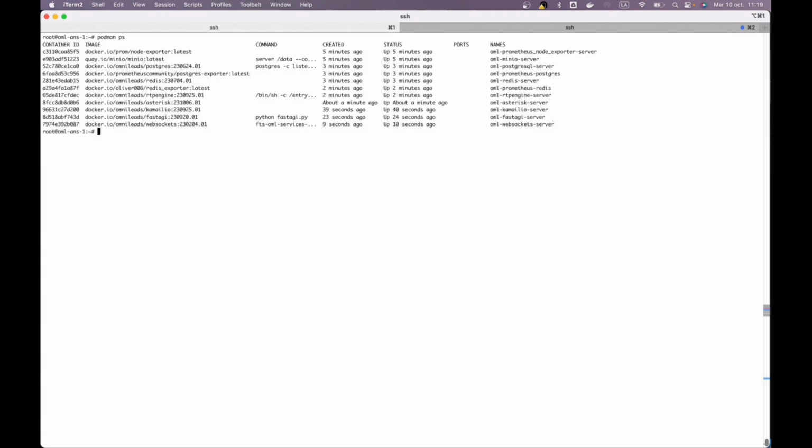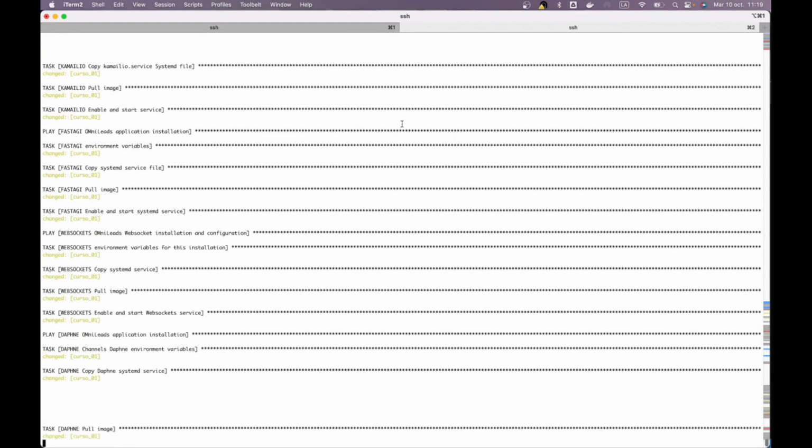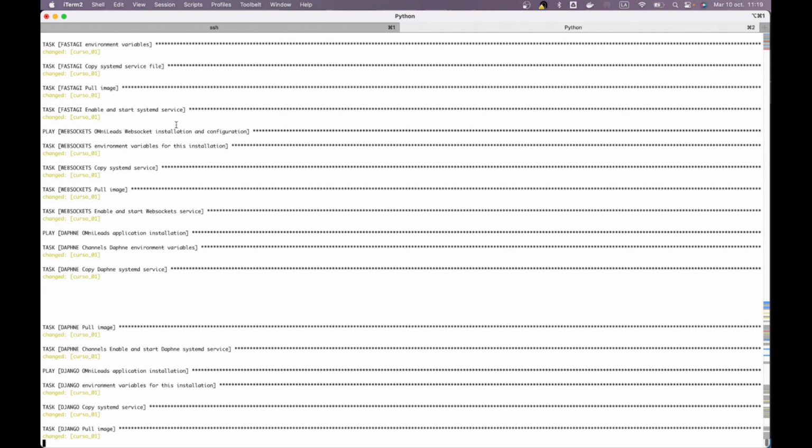So we already see that Asterisk is up here, Kamailio, and the FastAGI WebSocket server is already in Daphne. The part of web asynchrony already comes by Django, the web application as such. And while this starts to come up, we can also start to see a symmetry.